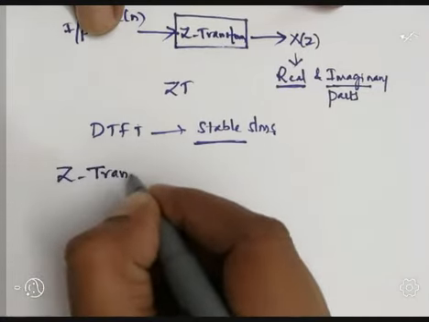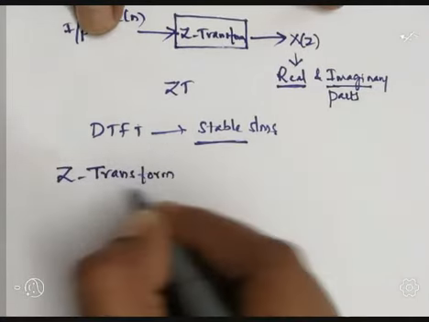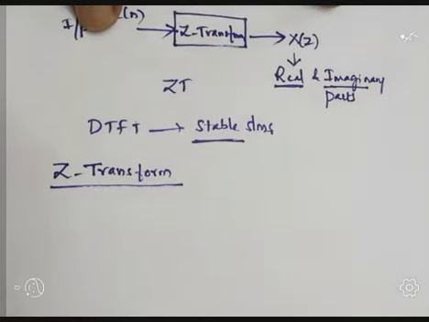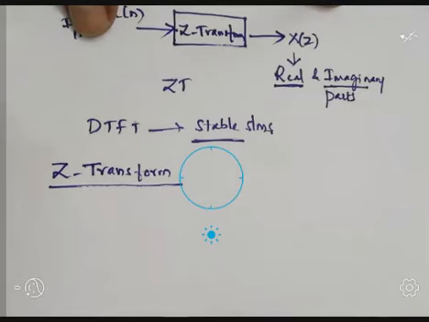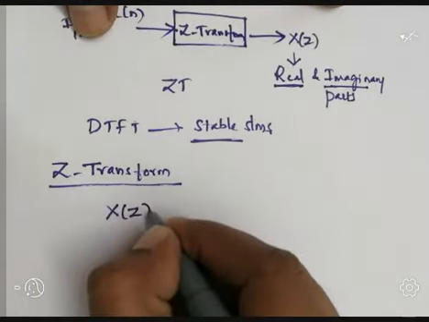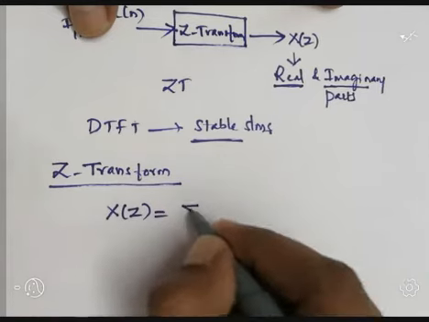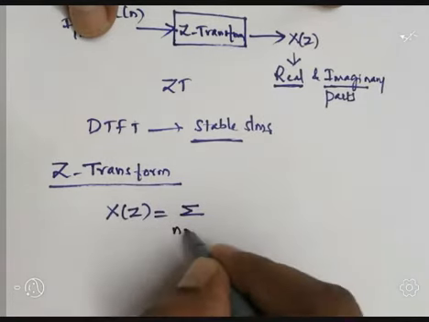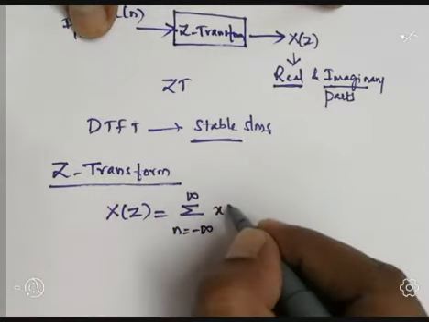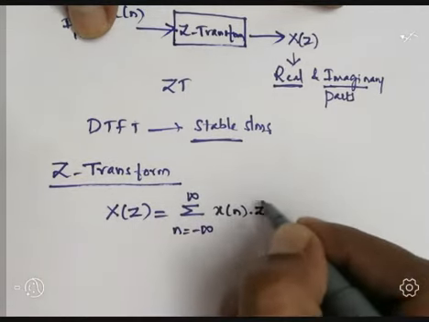Okay, let's see the definition of the Z transform. The Z transform of a discrete time signal or a sequence x of n is defined as X of Z equals the summation over n equal to minus infinity to plus infinity of x of n multiplied by Z to the power minus n.